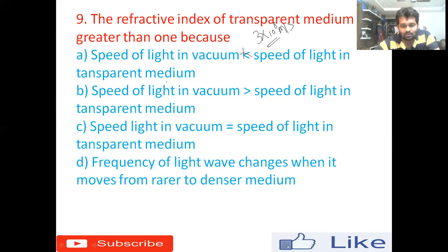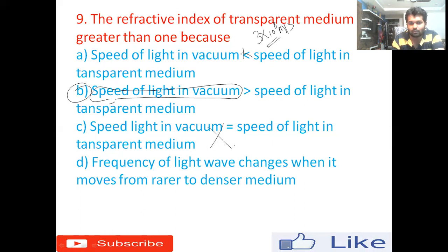Option B says the speed of light in vacuum is greater than the speed of light in the transparent medium. Obviously, yes, it will always be greater in vacuum. Option C says the speed of light in vacuum is equal to the speed of light in the transparent medium. That is wrong. Option D, the frequency of the light wave changes when it moves from rarer to denser medium. No. As I told in the previous question, the frequency of light always remains the same.